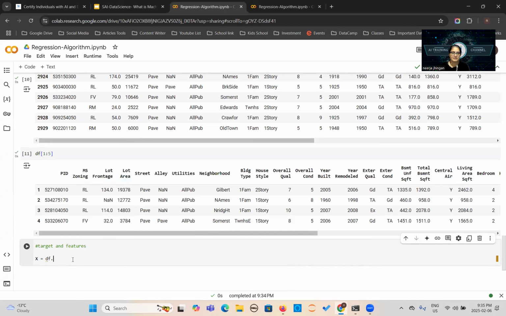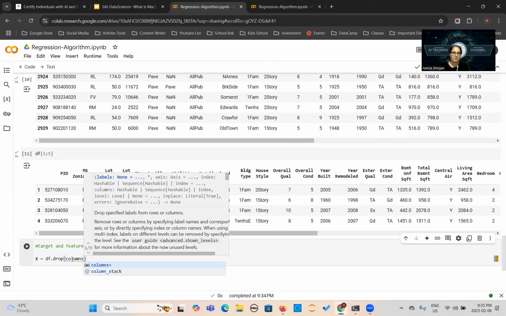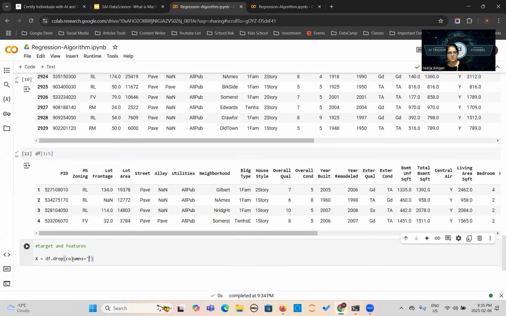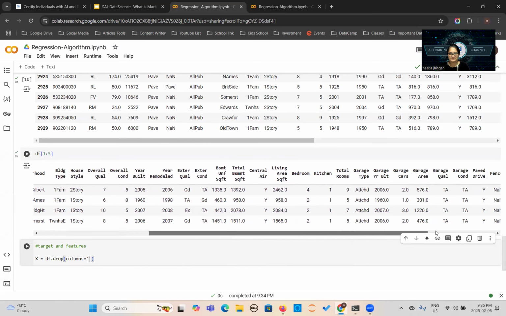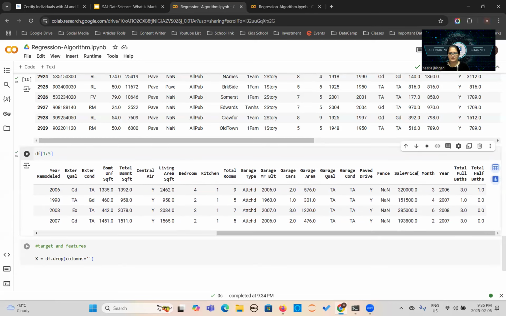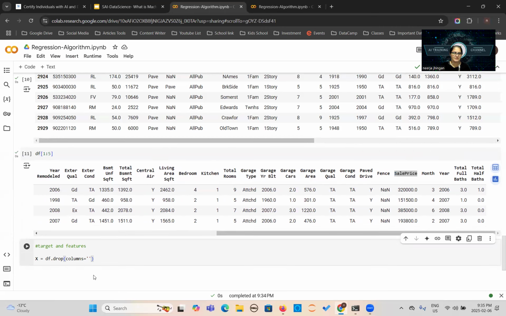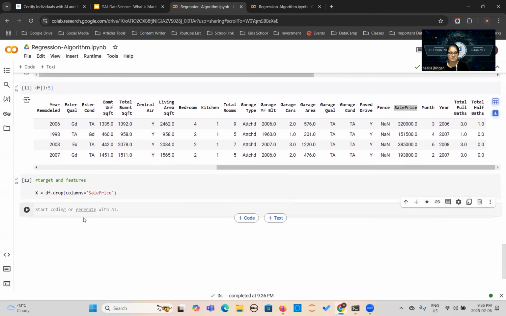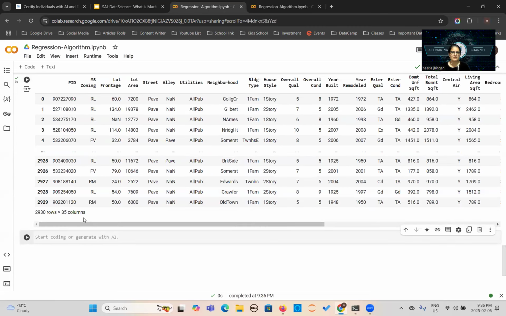I will say df, I am going to use the drop method. columns equals, here we go. So what is our target? Sale price, this one. So I will write down this one here. We will run it. Now we will print X. Look at this.